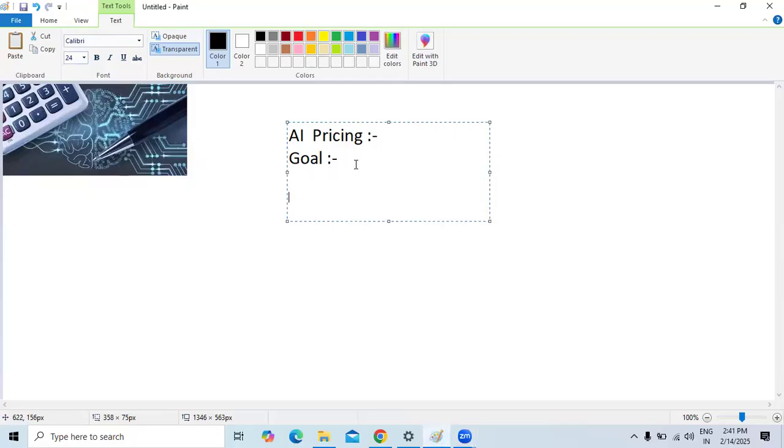Right. So, in continuation to the last session, wherein we discussed artificial intelligence pricing, the artificial intelligence pricing algorithm goal, that part we have discussed in the last session. Today we are going to discuss the types of algorithms.